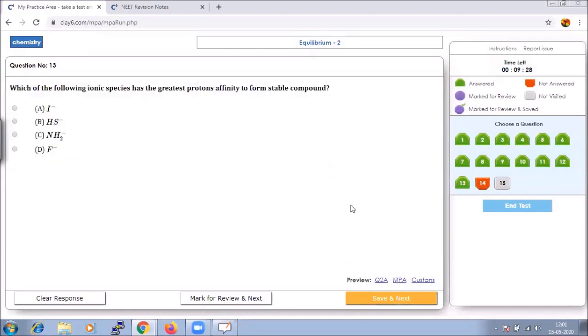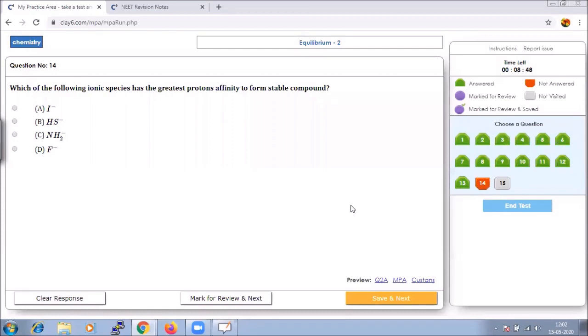Which of the following ionic species has the greatest proton affinity to form stable compounds? Greatest proton affinity to form stable compounds. The strongest proton affinity will be for the species which is the strongest base, or whose conjugate acid is the weakest. It is a property that the strongest proton affinity will be for the species which is the strongest base or whose conjugate acid is the weakest.